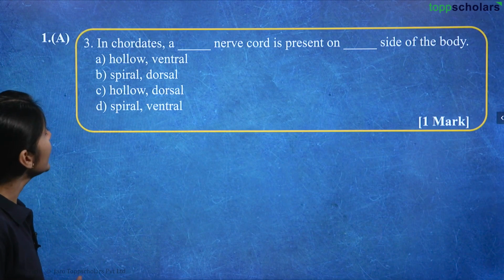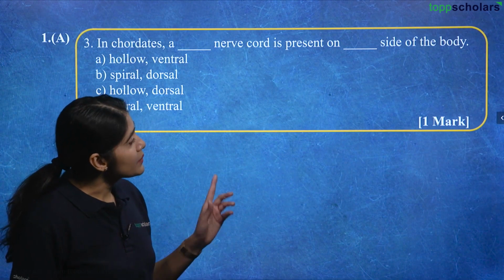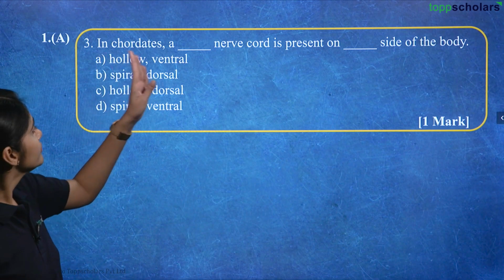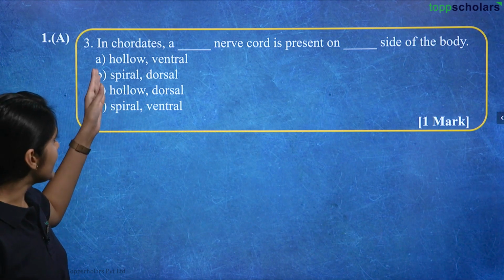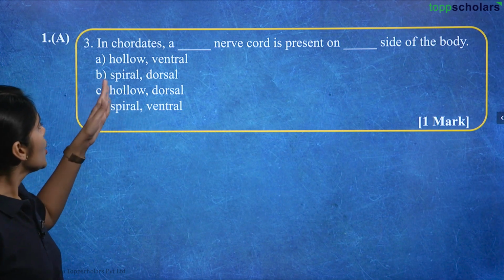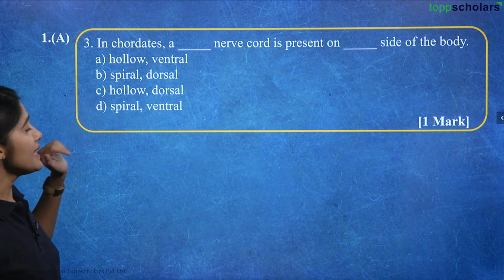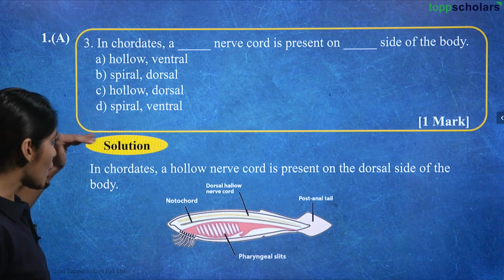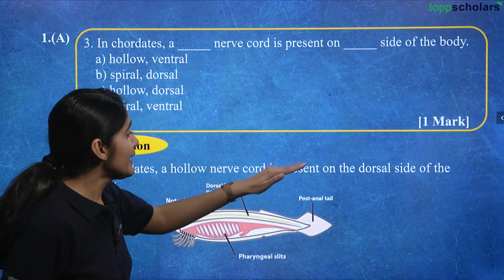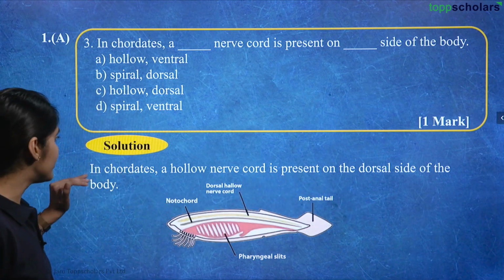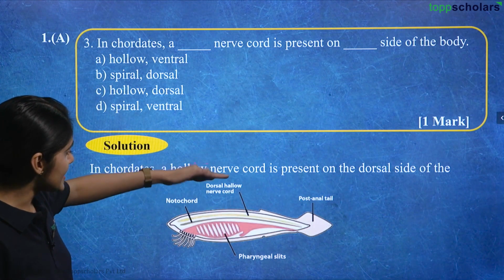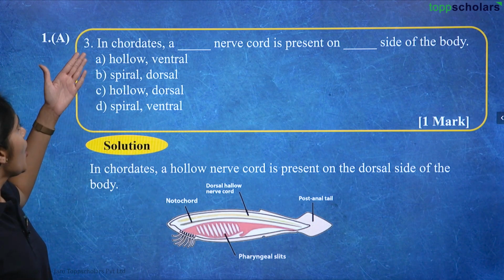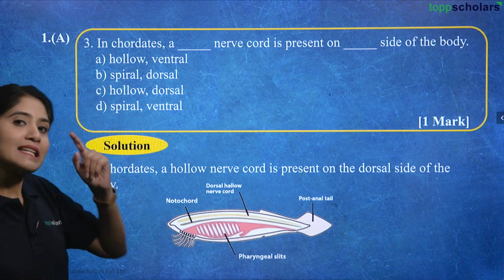Now, next is in chordates, a dash nerve cord is present on dash side of the body. Your options are A. Hollow, ventral, B. Spiral, dorsal, C. Hollow, dorsal, and D. Spiral, ventral. Now, let's look at the solution. In chordates, a hollow nerve cord is present on the dorsal side of the body. If you can see the dorsal side of the body, there is a hollow nerve cord. So, the correct answer is hollow and dorsal, that is C.